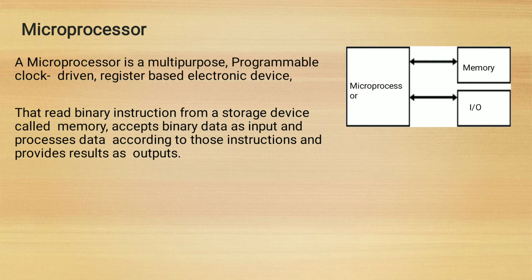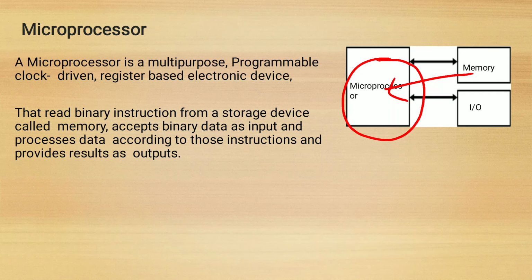Now, a microprocessor reads binary instructions from a storage device called memory. That means the microprocessor reads binary instructions. Suppose the instruction is add, subtraction, division, multiplication, whatever, it reads the data or instruction from the memory